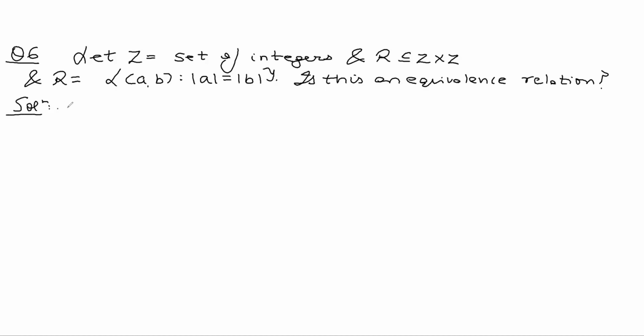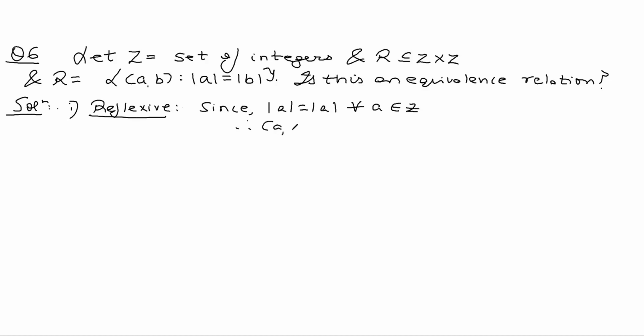So let's check for reflexivity. Since mod of A is equal to itself, therefore A comma A belongs to R. Therefore R is reflexive.